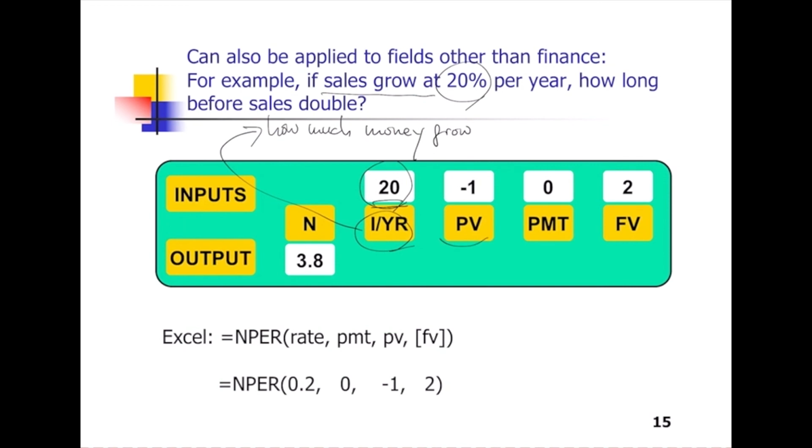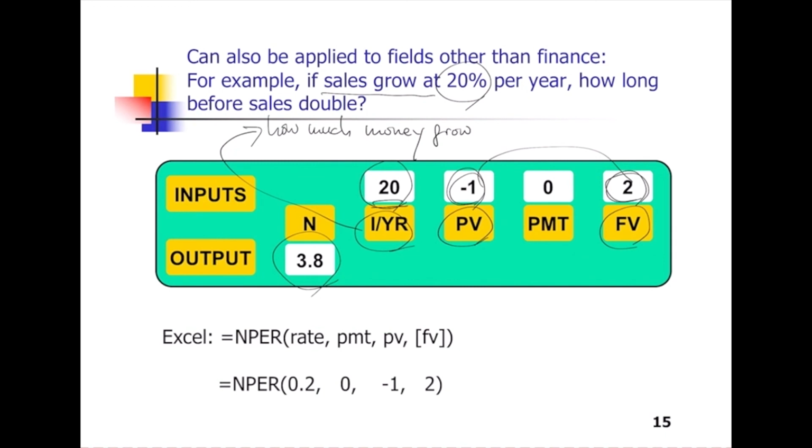And PV and FV, yeah, it means goes double, right? 1 to 2, right? And it has opposite sign. Yeah, when you input the same sign, there is an error message. So just input -1. And this is a positive number, right? And finally, you get this number, equal to 3.8, right? What does it mean? Yeah, we can interpret this: if sales grow at 20% per year, it needs 3.8 years before sales double, right?